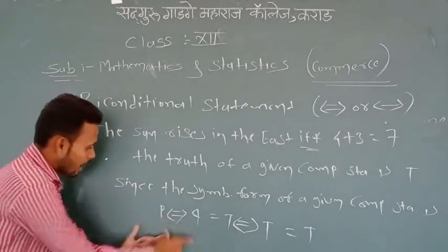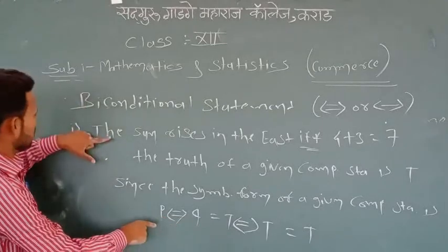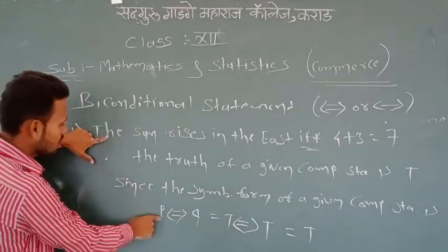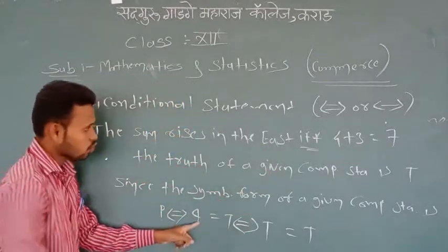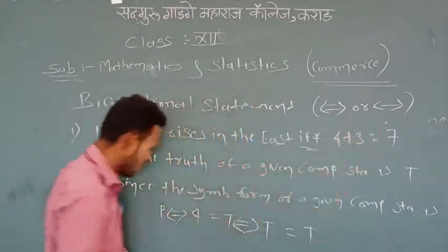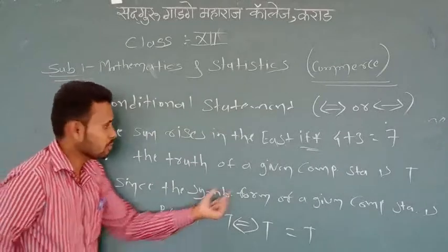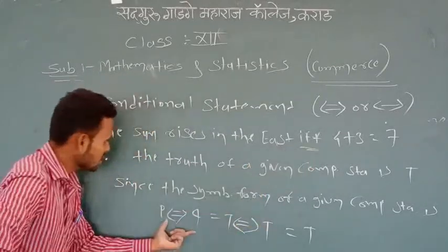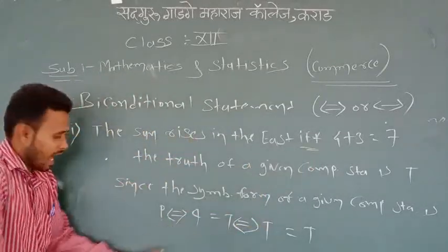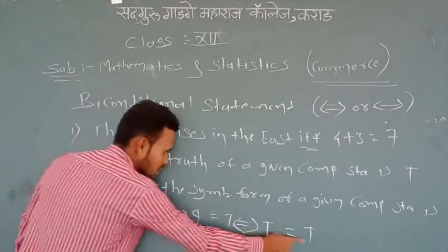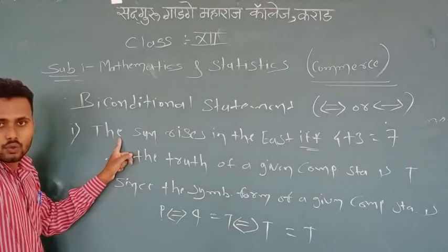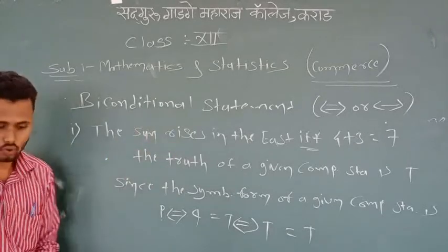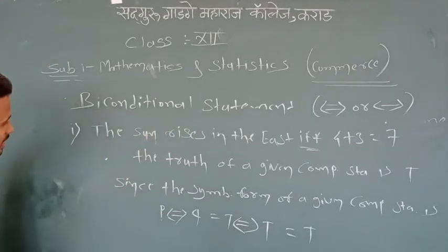Therefore P if and only if Q is the same as the given statement, because we considered P as the sun rises in the east and Q as 4 + 3 = 7, and if and only if is the symbol for that. This statement's truth value is T. Therefore the truth value of the given compound statement is T.